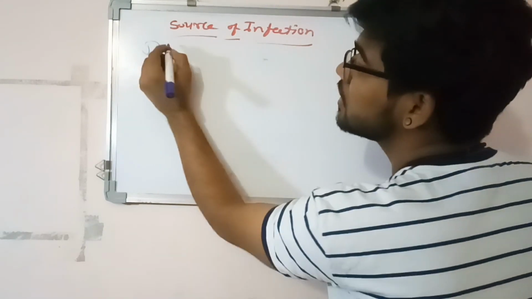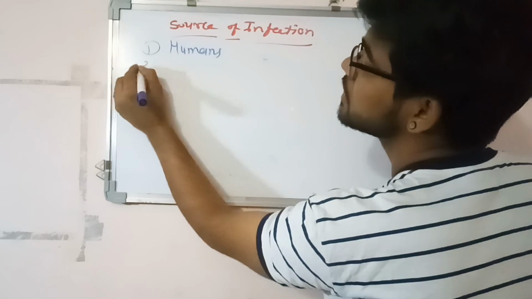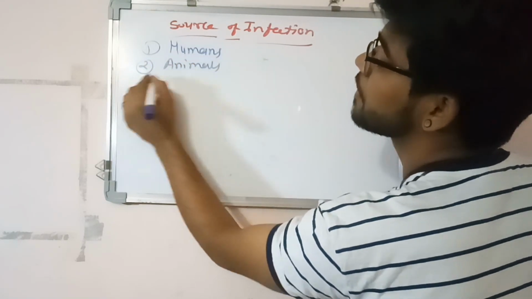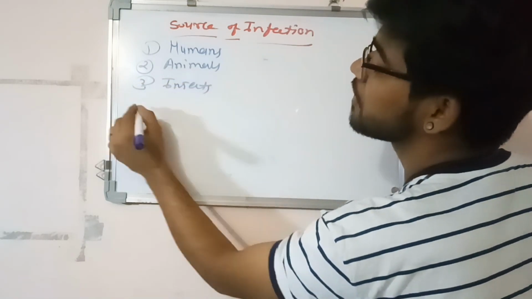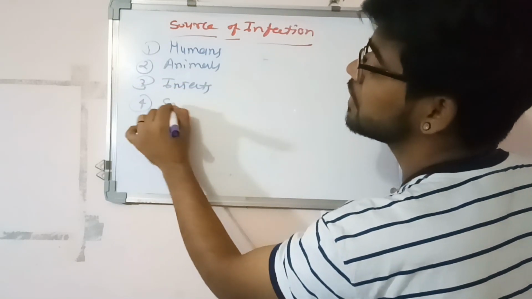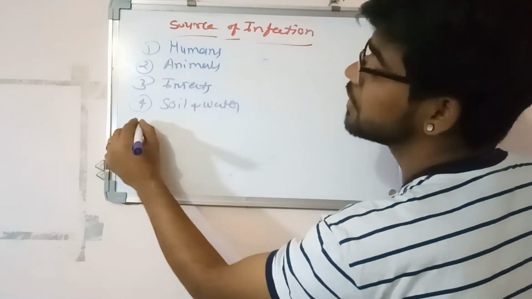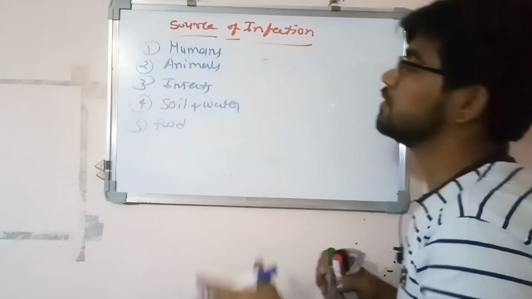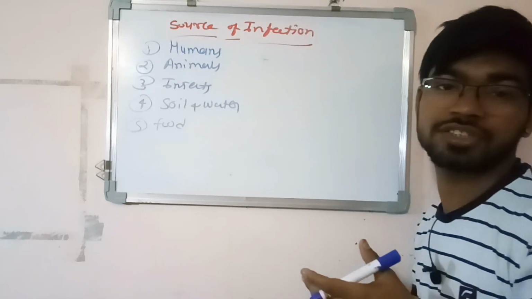Generally, first we are all humans. Second is animals which surround us. The third type is insects, which we don't like. The fourth type is soil and water, which we need more. The fifth type is food, without which we cannot live. So all the things are connected to us. That's why they are sources of infection.